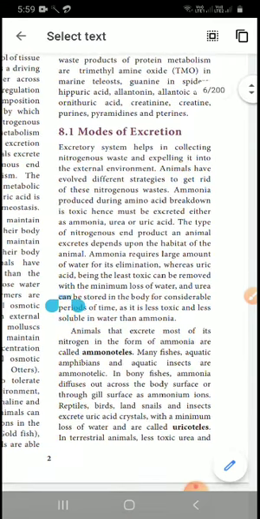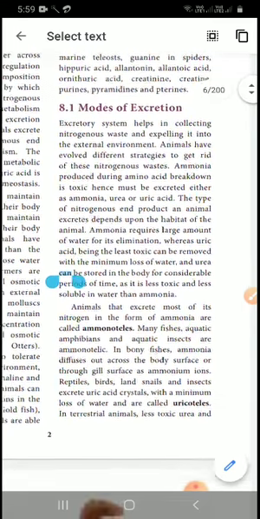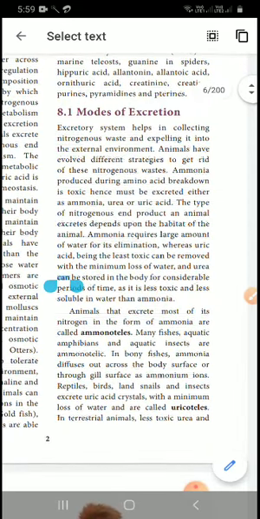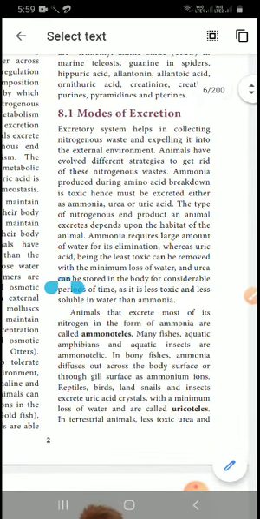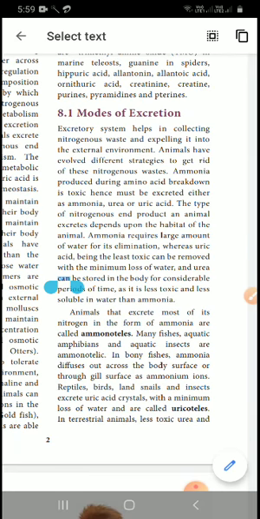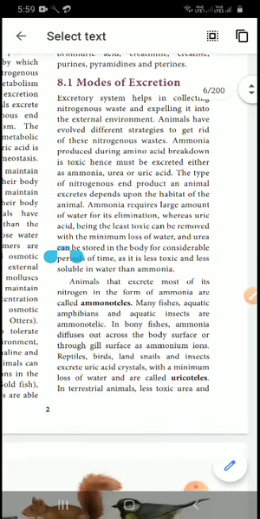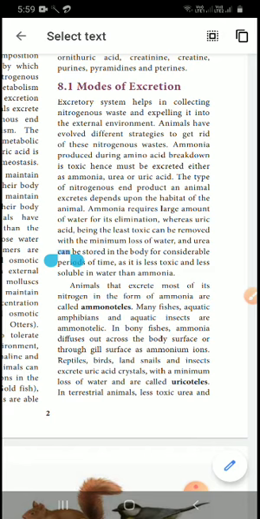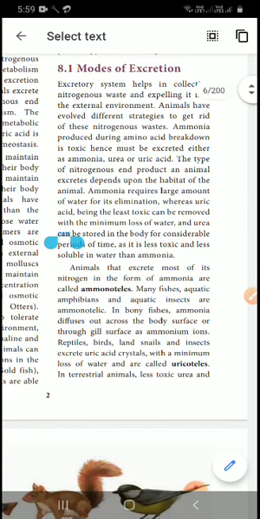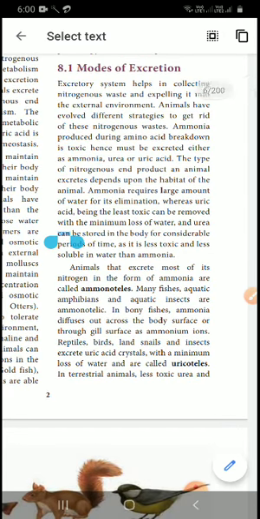Ammonia requires a large amount of water for its elimination. Ammonia, urea and uric acid, these three are important. Especially for ammonia, water is needed for excretion. Whereas uric acid, being the least toxic, can be removed with minimum loss of water, and urea can be stored in the body for considerable periods of time as it is less toxic and less soluble in water than ammonia.